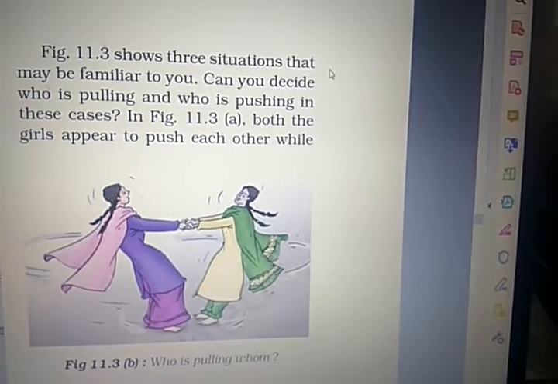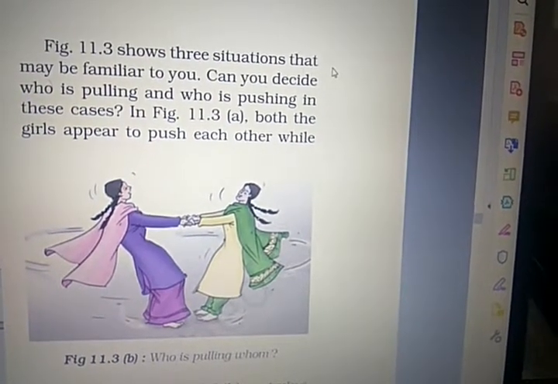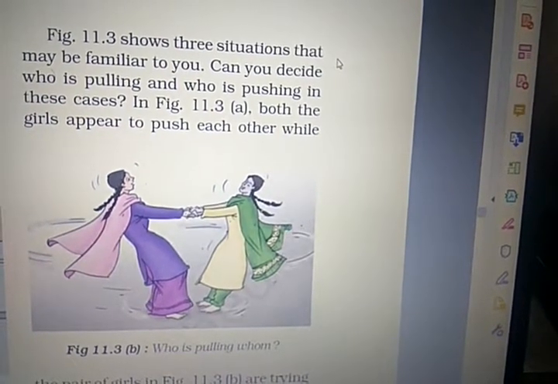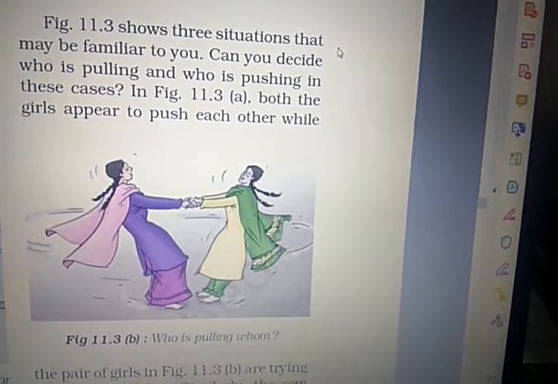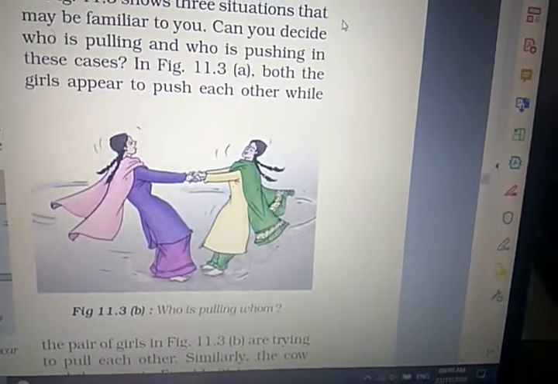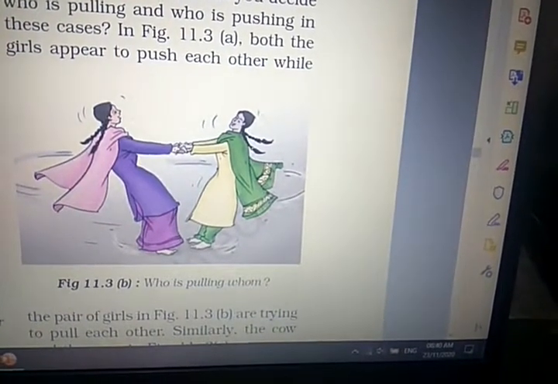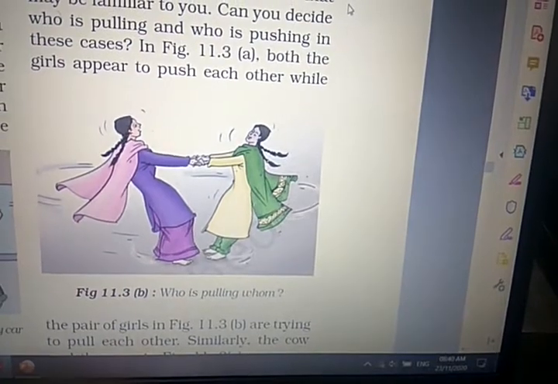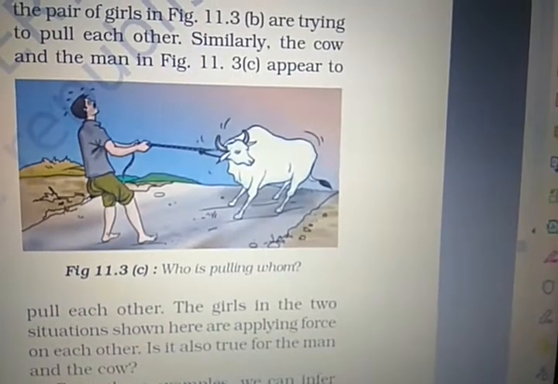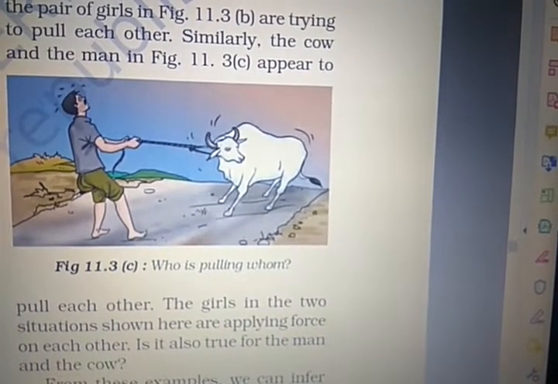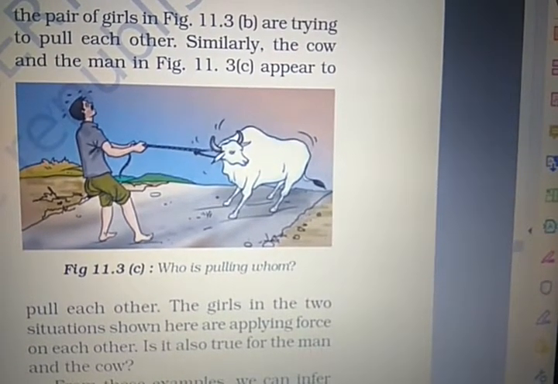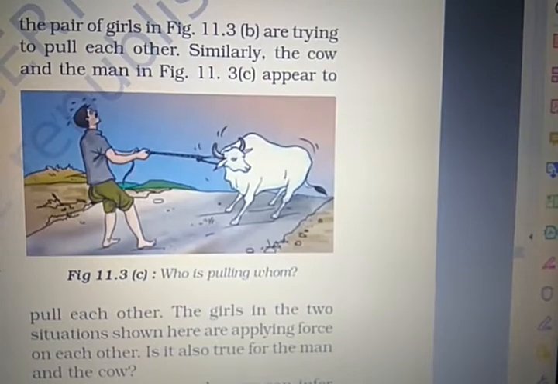Now figure 11.3 shows three situations that may be familiar to you. Can you decide who is pulling or who is pushing in these cases? In figure 11.3a, both the girls appear to push each other. While in figure 11.3b, both the girls are pulling each other. Correct? Now you see figure 11.3c. Who is pulling whom? The cow is pulling the boy and the boy is pulling the cow.